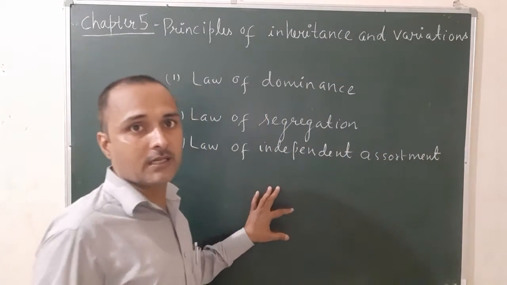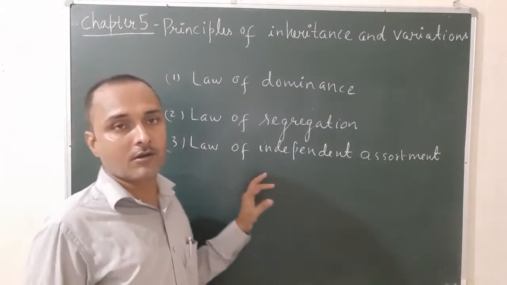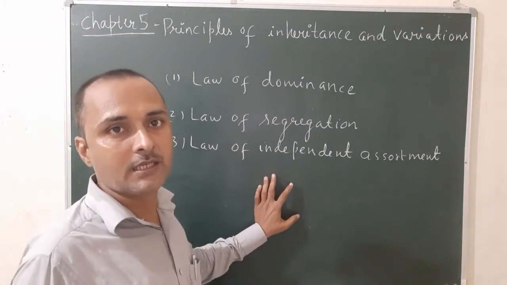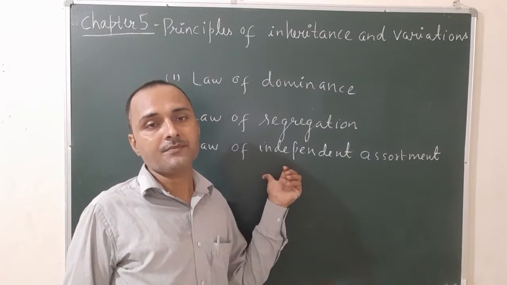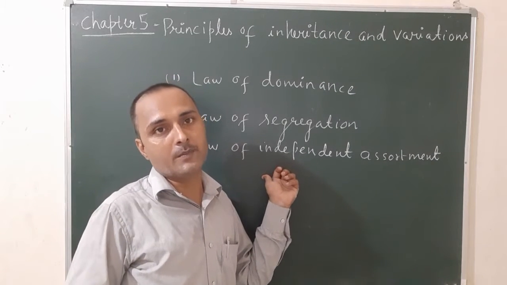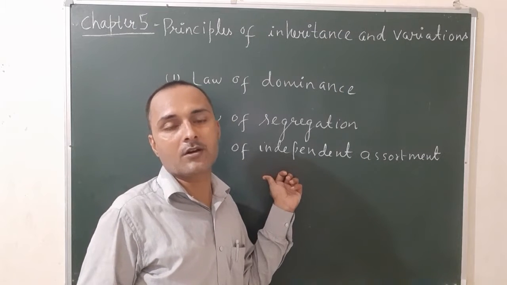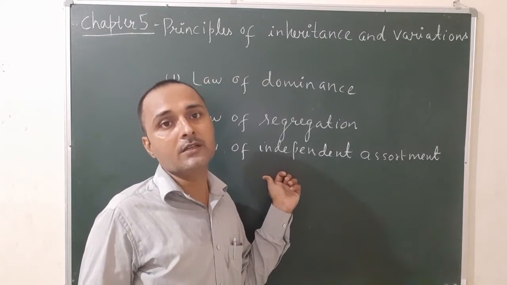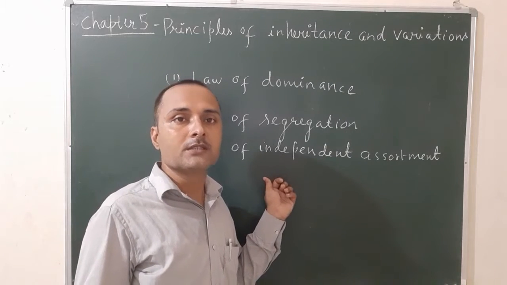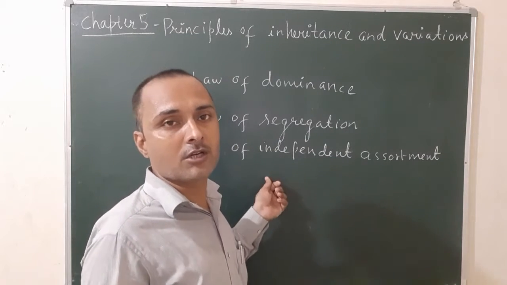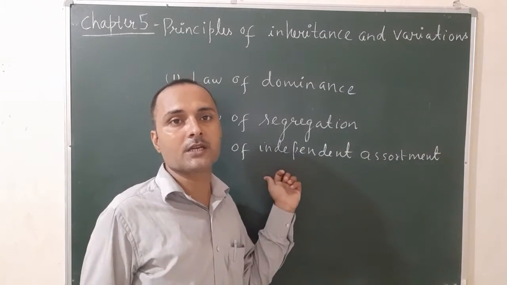Yesterday I explained the first one, the law of dominance. Once again, listen. When a pair of characters occurs in a hybrid, the character which is dominant appears in the first generation, and the character which is not dominant becomes suppressed or hidden.